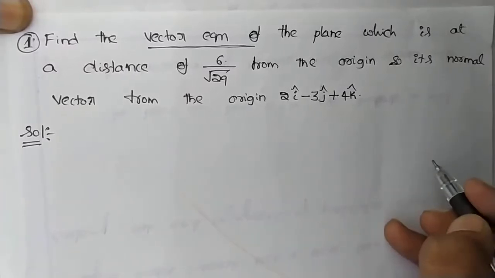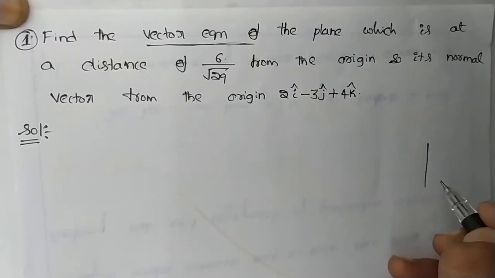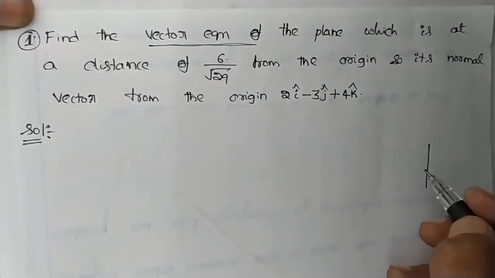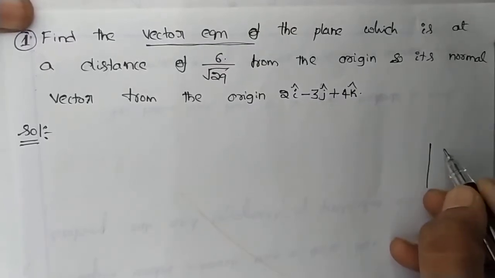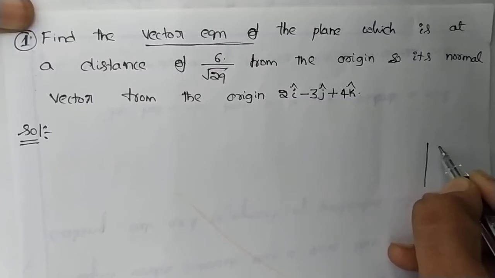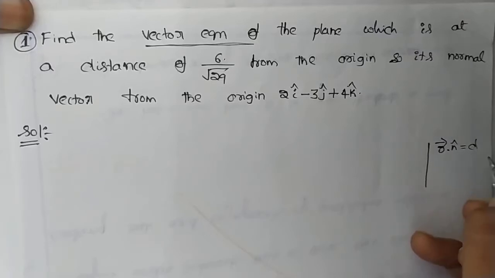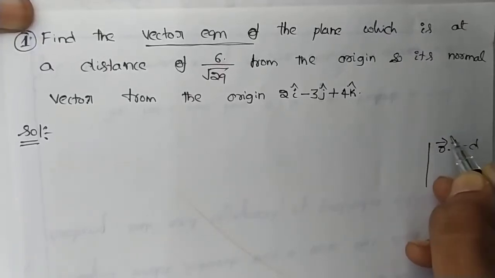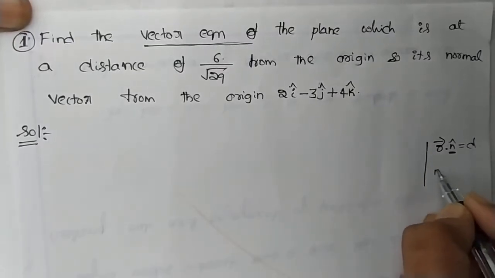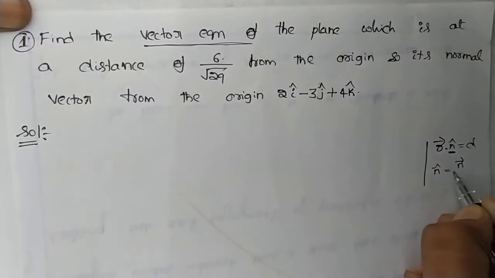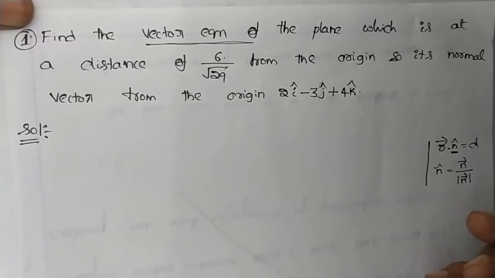Now, what is the vector equation of the plane? Remember the points we discussed in our note points. The vector equation of a plane is r dot n cap equals d. What about the unit normal vector n cap? n cap is n vector divided by magnitude of n vector.